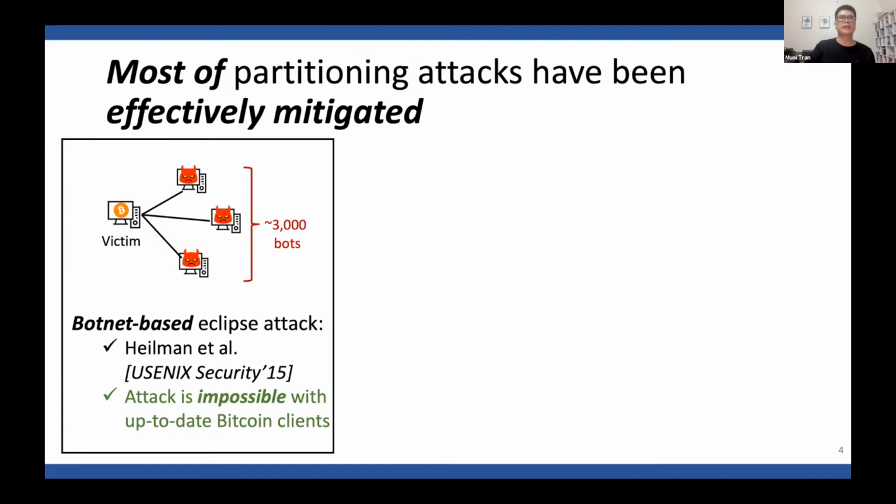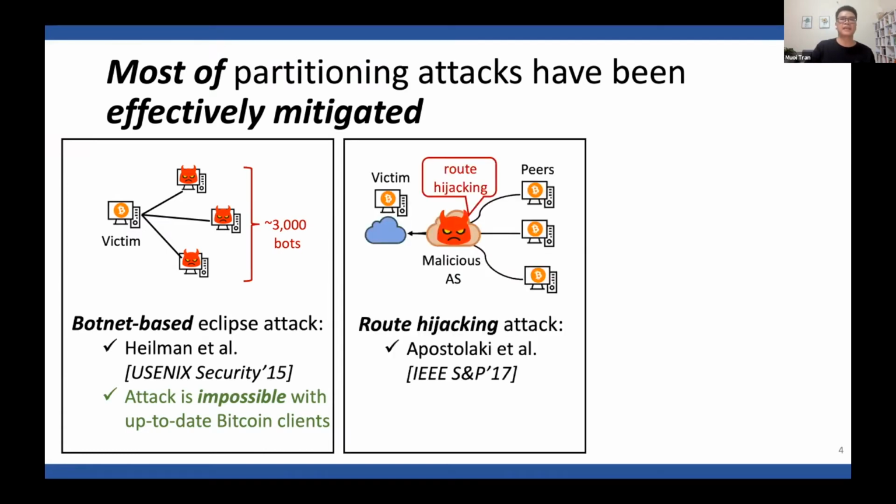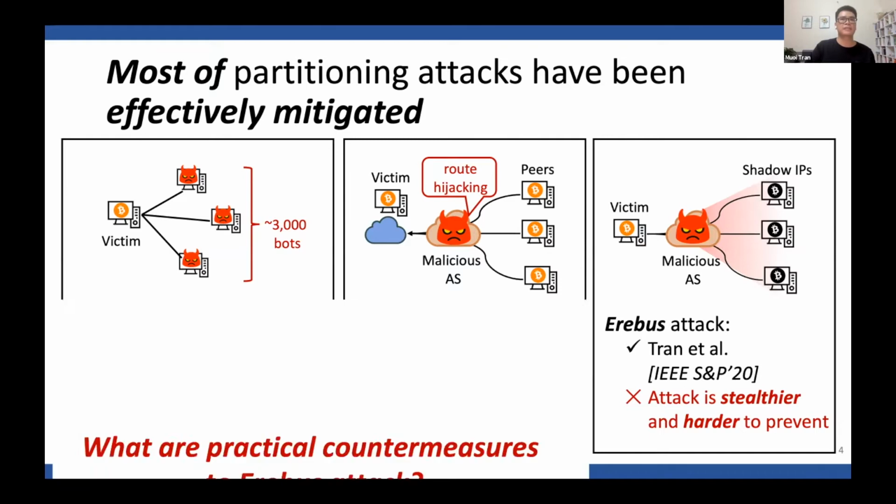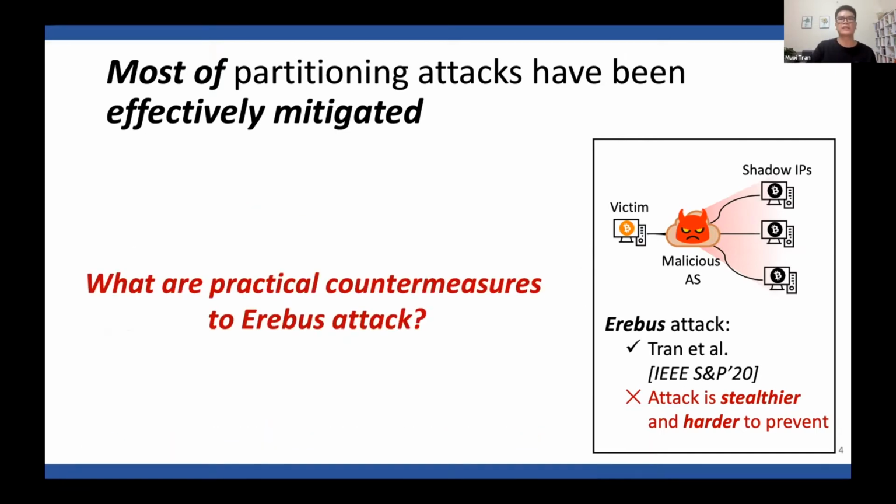Another existing work is the routing hijacking attack that appeared at IEEE S&P 2017. However, that attack is immediately detectable and attributable. More recently, we presented the Erebus attack at IEEE S&P 2020. The Erebus attack is stealthier than existing attacks and harder to prevent. In this talk, we discuss practical countermeasures to the Erebus attack.